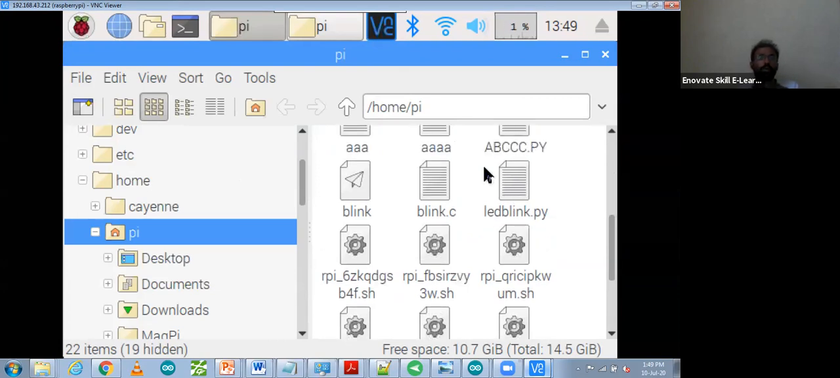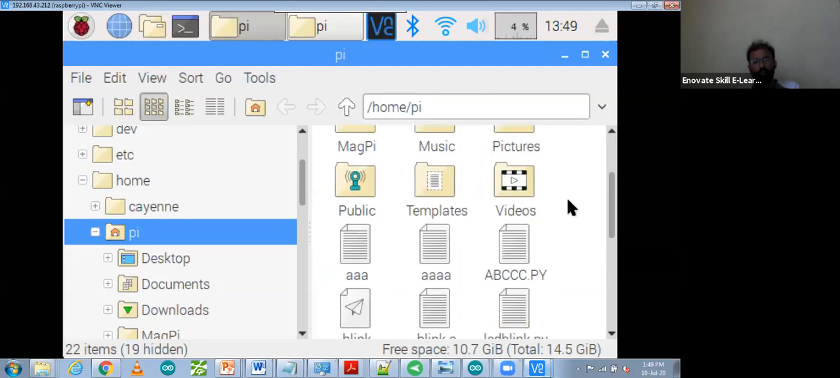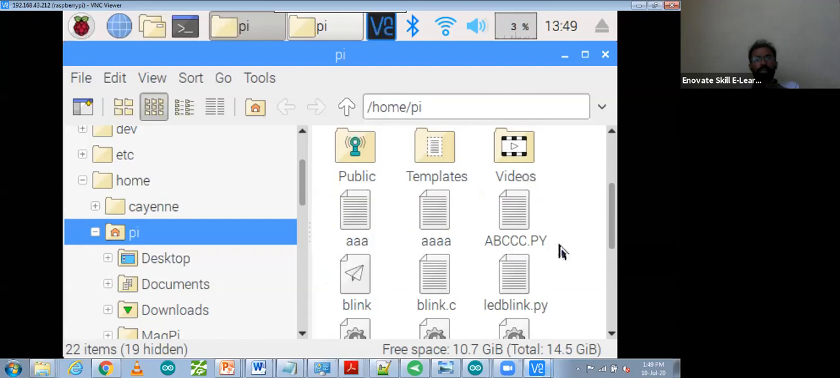The same coding you do in Arduino, you can also do over here in Raspberry Pi, and you can use Python also. Both you can use. Over here, this one is the file abcc.py. If I want to open it, how can I open it? Let me open this file.